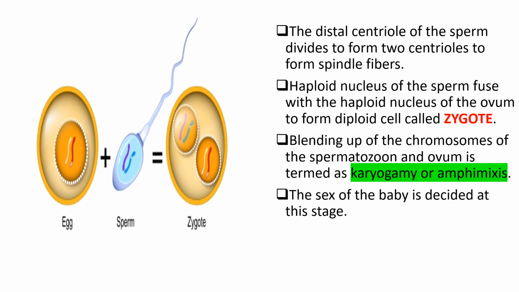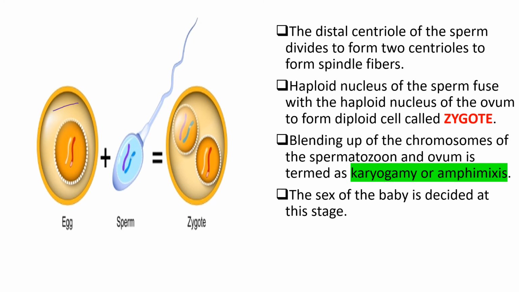Next, the sperm contains two centrioles. We came to know this while we were discussing the structure of the sperm. One is the distal centriole, another one is the proximal centriole. Here we want to talk about the distal centriole. The distal centriole of the sperm divides to form two centrioles. These two centrioles are required for formation of the spindle fibers, as the egg doesn't have centrioles. Then the haploid nucleus of the sperm fuses with the haploid nucleus of the ovum to form a diploid cell called the zygote.